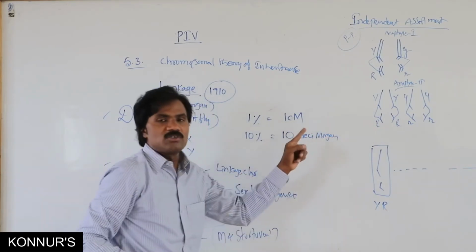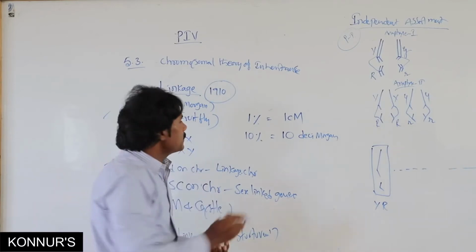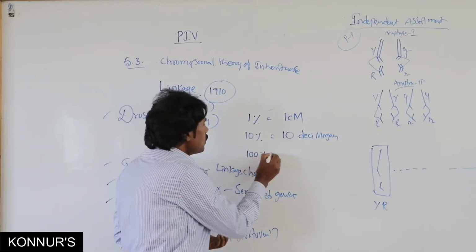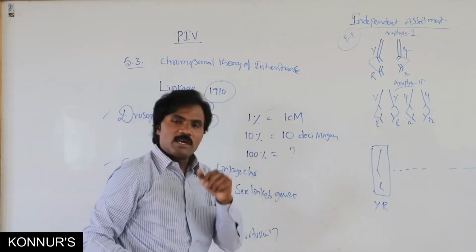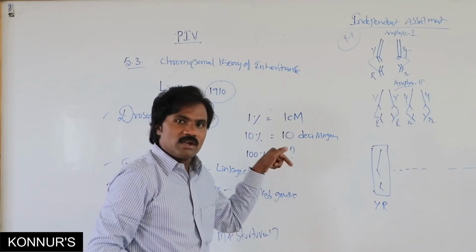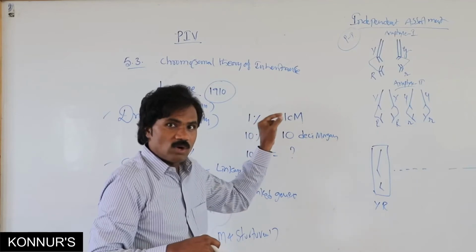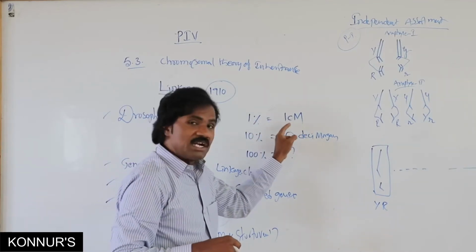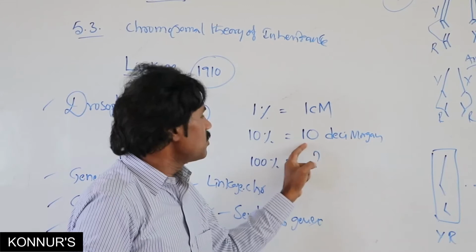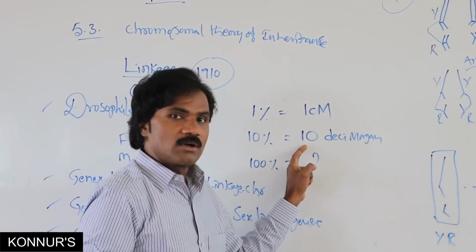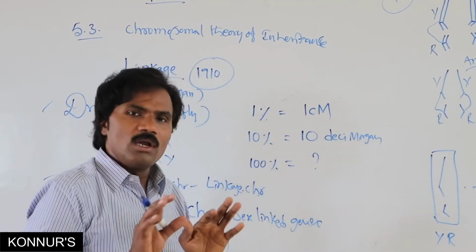These are units. Suppose 100%, imagine what the possibility is. You think along with this. 1% is 1 centimorgan, 10% is 10 decimorgan, and if it is 100%, it is 1 morgan.